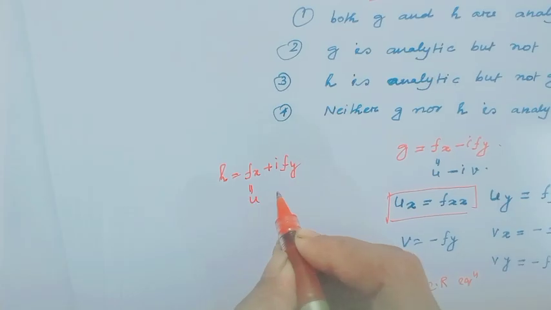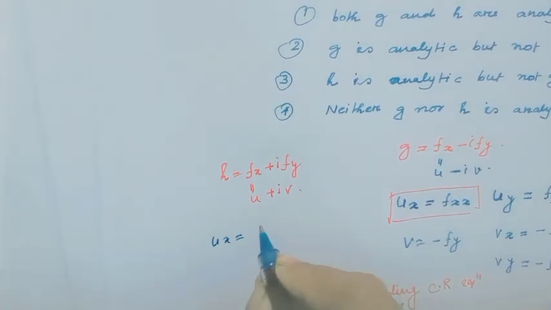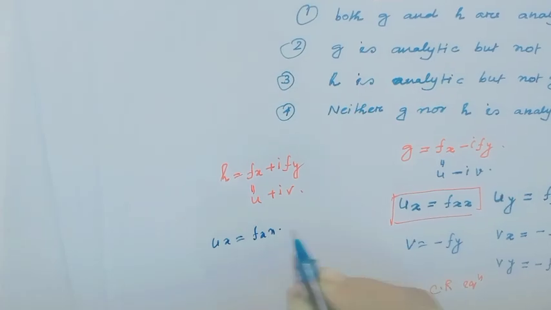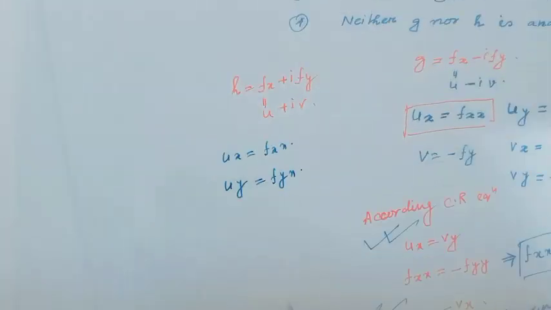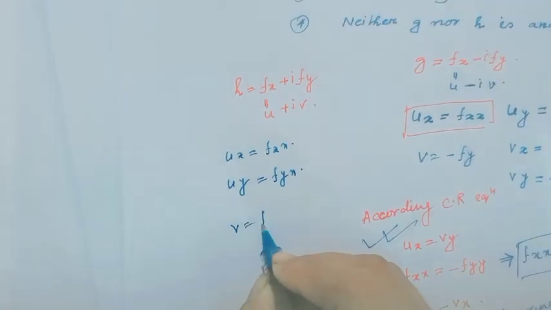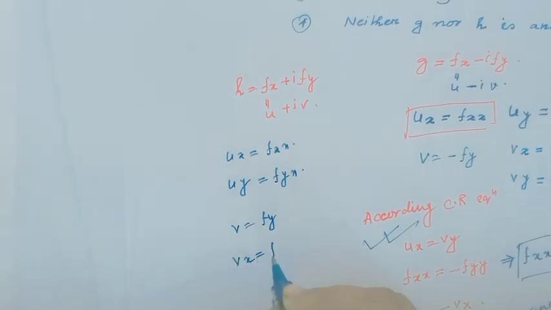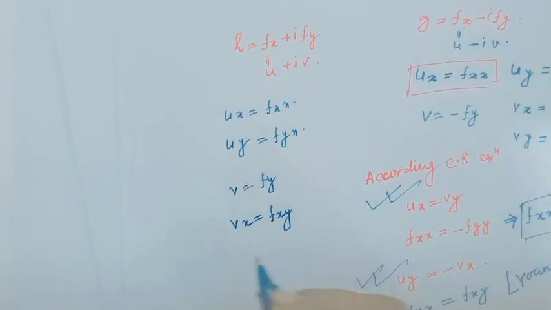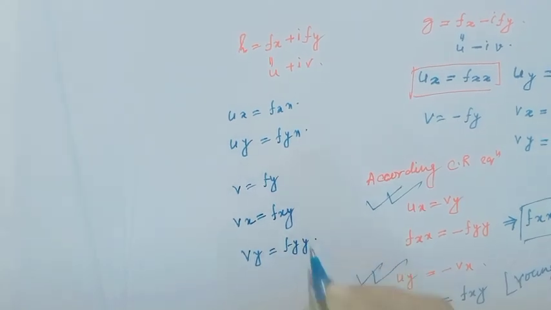This is u and this is iv. Then u_x equal to f_xx and u_y equal to f_yx, and v equal to f_y. Then v_x equal to f_xy and v_y equal to f_yy.